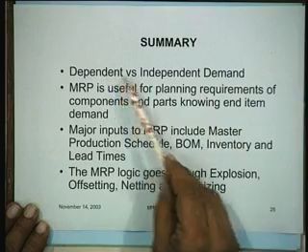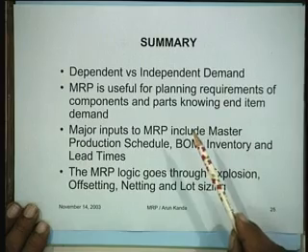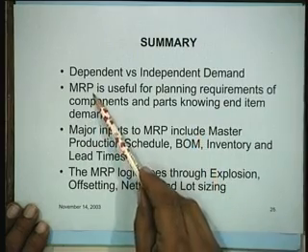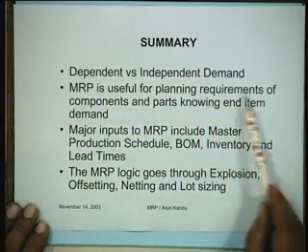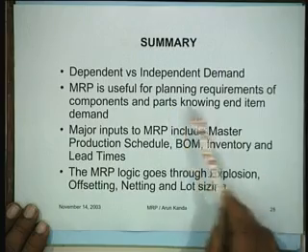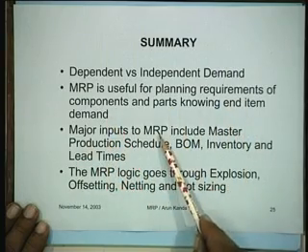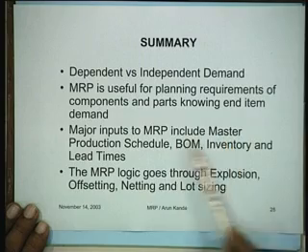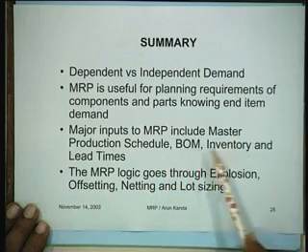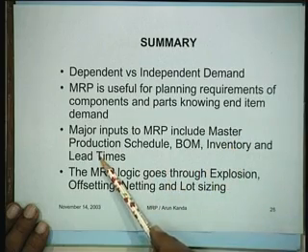Finally, let us try to summarize what we have done today. We have seen the difference between dependent and independent demands. We have seen that MRP is useful for planning requirements of components and parts, knowing end item demands. And the major inputs to MRP are the master production schedule, the BOM, the inventory and the lead times. That is what we saw.